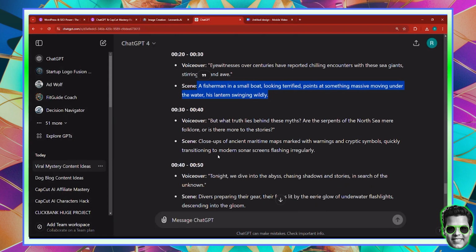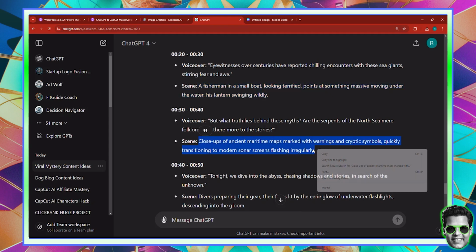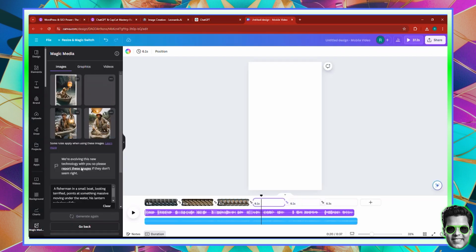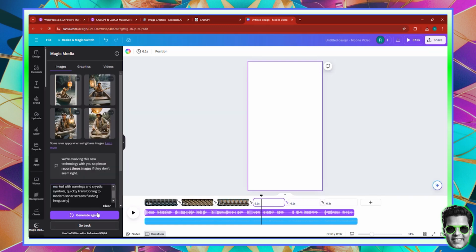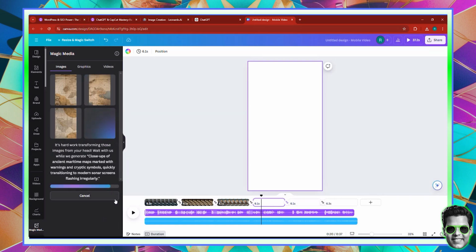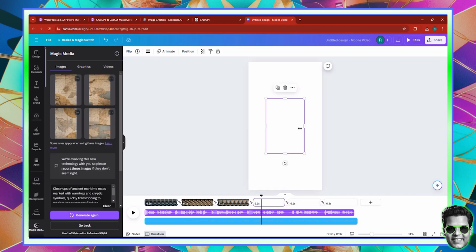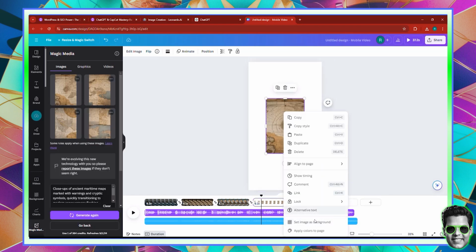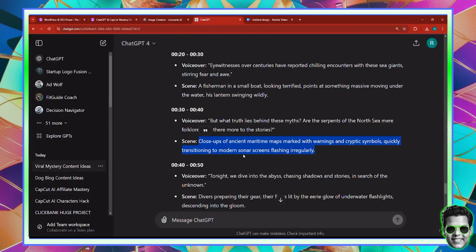Then I'm going to go. This is a close-up of ancient maps. Okay, so let's go ahead. Copy this one as well. Paste it in. Generate again. All right, so let's just take one of these. I'm going to take this one. It's just a map, so I don't need to look for a very good looking map.